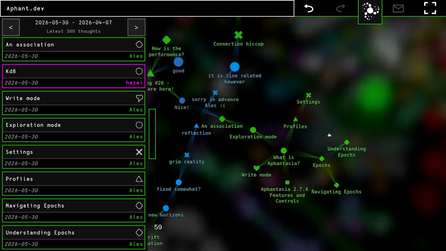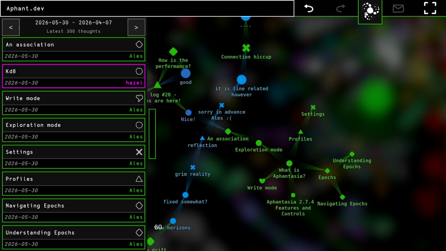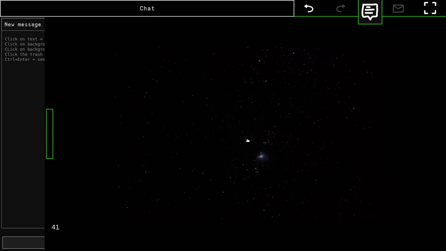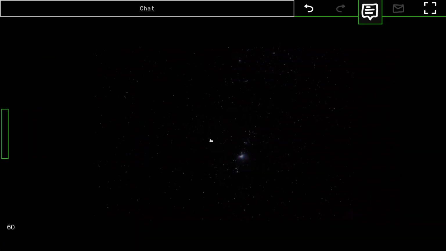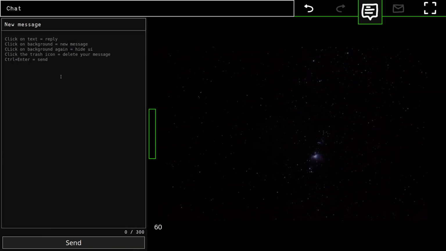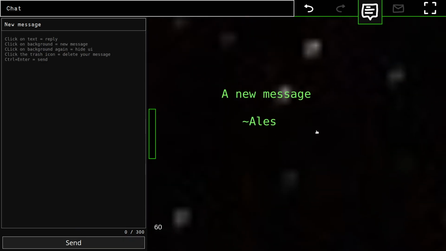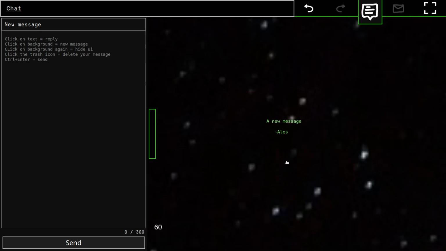Finally, I didn't put that in the cluster right here, but there is also a chat here. The chat is currently a little bit of an afterthought. It's not very used, and it's not very good either. But I think there is something to be explored here, right? I think it has some potential. So I can create a new message. I can click send, and it will put the message right here on top of this spacey background.